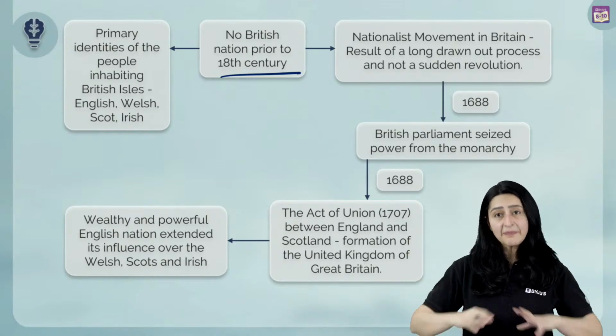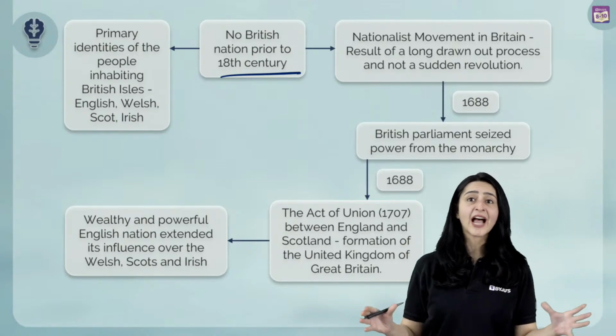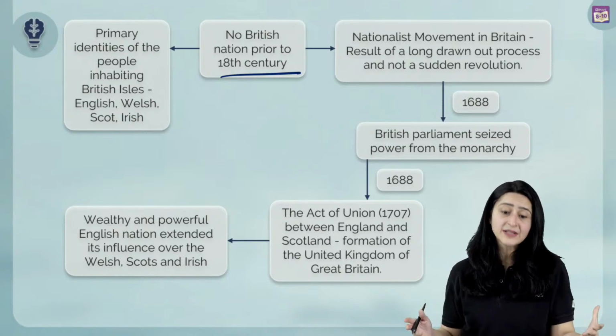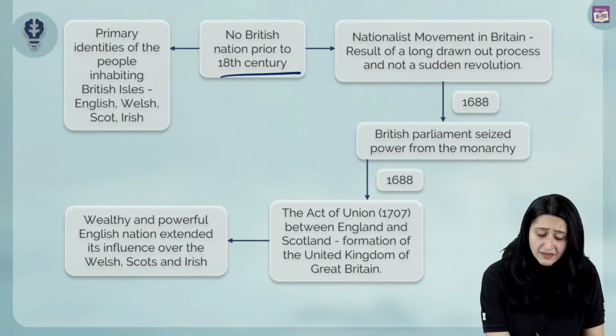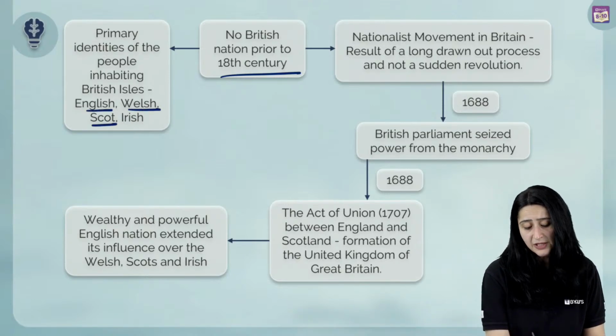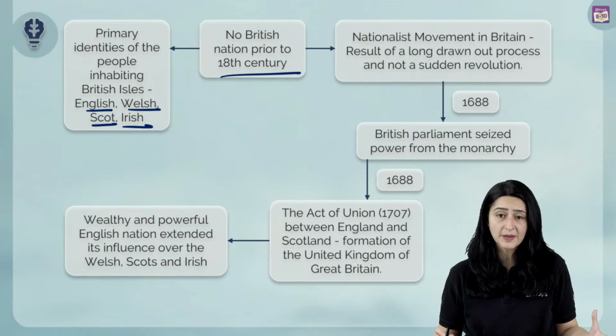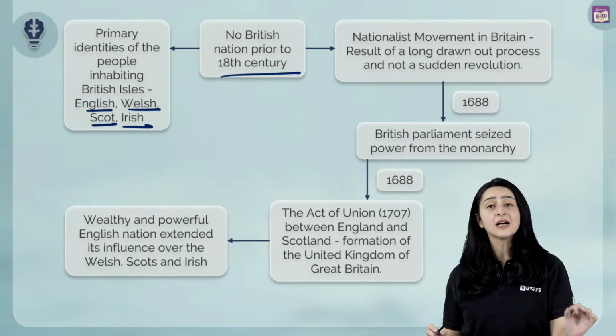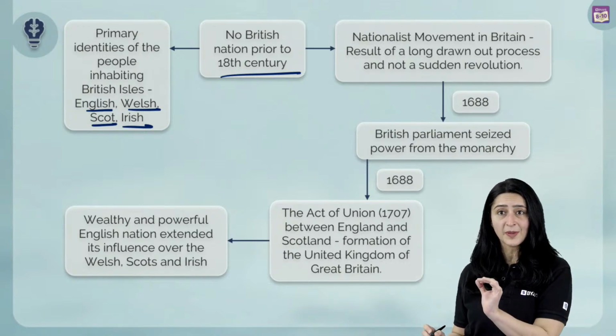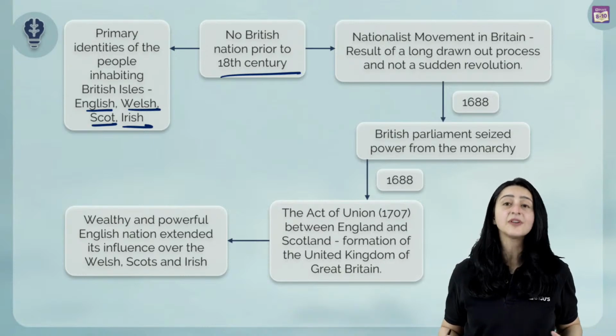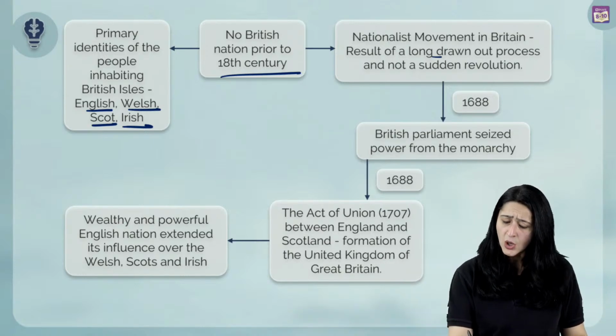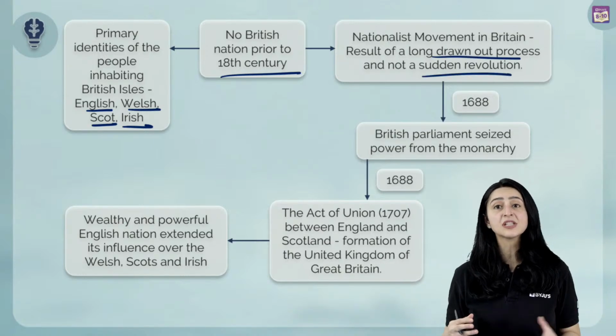We also know that at that point in time, that area, which was the British Isle, was inhabited by people of many ethnicities, basically English people, Welsh people, Scottish people, Irish people, right? Now, in terms of nationalist movement in Britain, this was definitely not a result of a sudden upheaval. It was a very long drawn out process that happened because of industrialization.